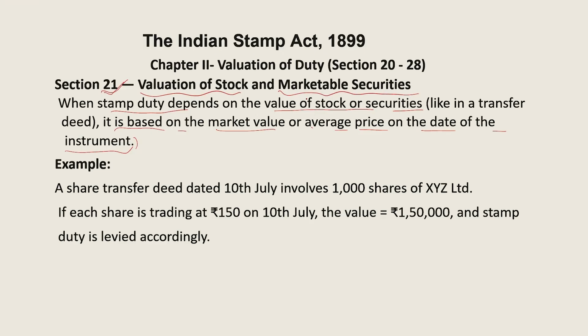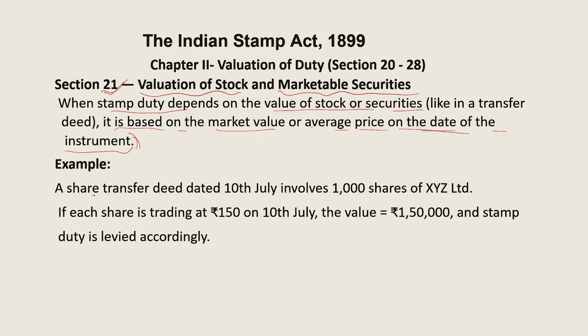Now, in the example on your slide, you can see that a share transfer deed is dated 10th of July and it involves 1000 shares of XYZ Limited company. Now, if each share is trading on that particular day, 10th July, at rupees 150, the value of 1000 shares is 1,50,000, and the stamp duty is chargeable on 1,50,000 only. So this is how section 21 says the valuation of stock and marketable securities will take the average price on the date of the instrument.